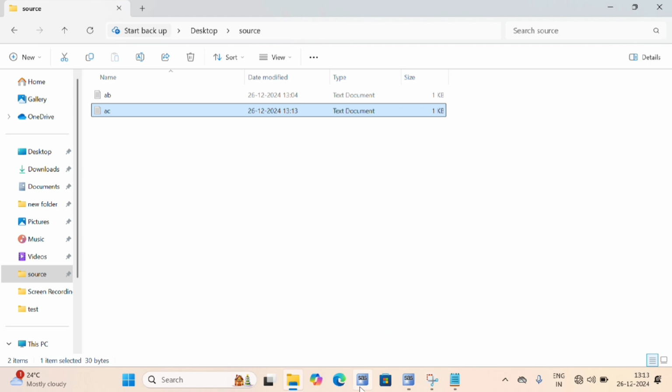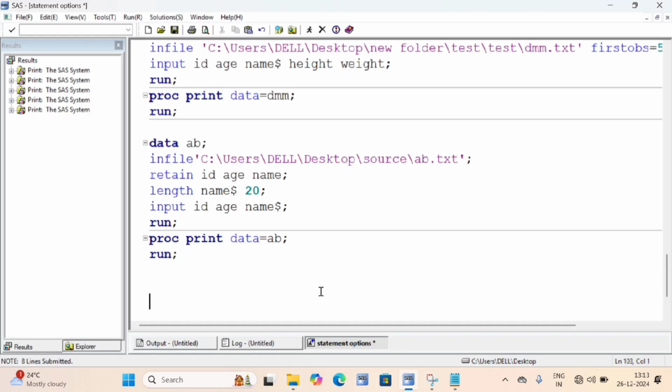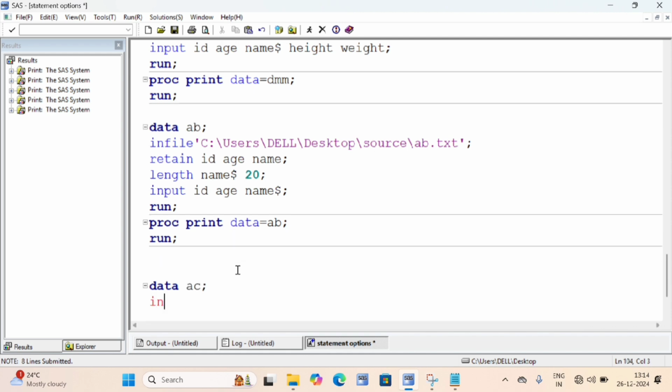Then we go to the SAS software. Data, my data set name is AC, semicolon, then infile, single quotation, what is my path, whatever I have copied. I copied the path, now I am pasting here.